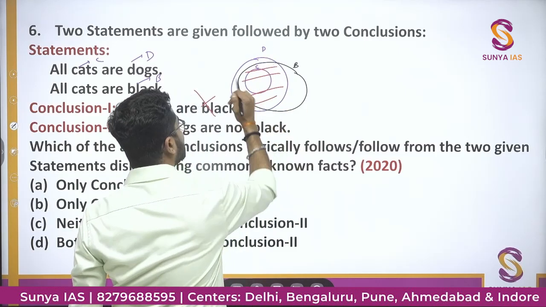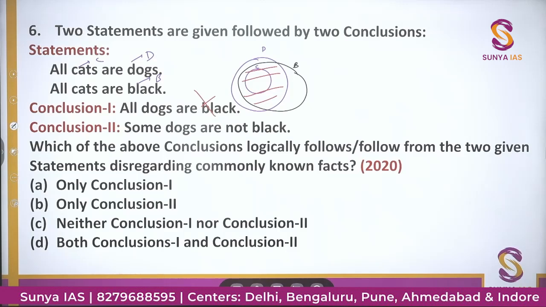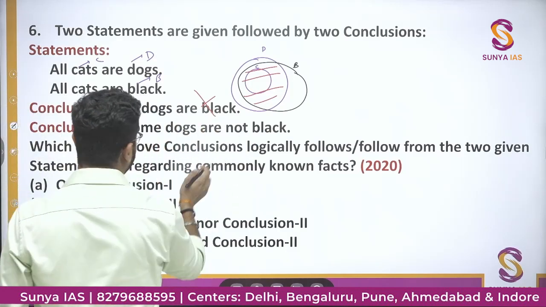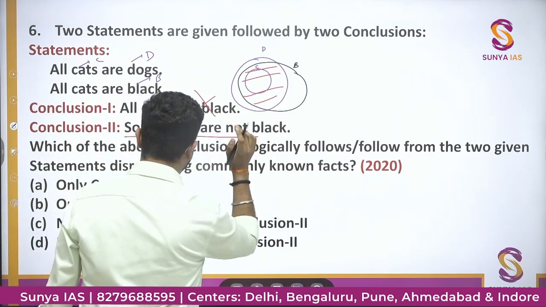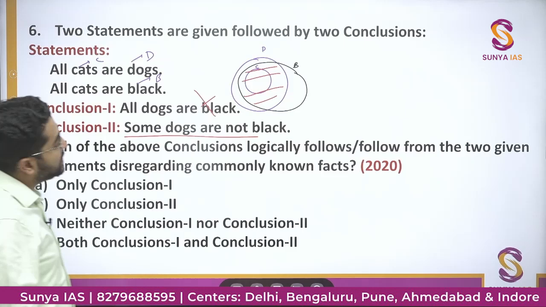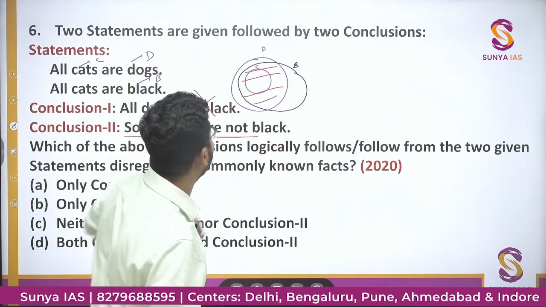Here, in this portion, dogs are not black. Some dogs are not black. Again, some dogs are not black. This statement is given: some dogs are not black. You can see this many dogs are not black, but this is just an assumption from our side.